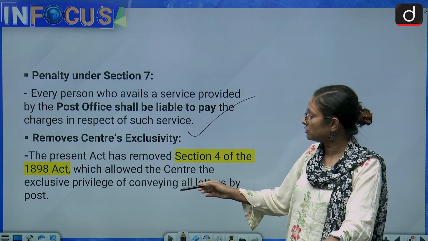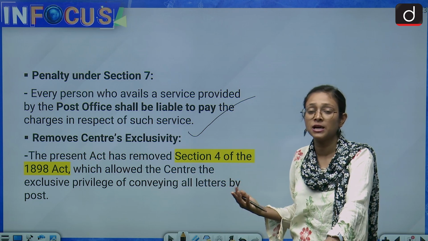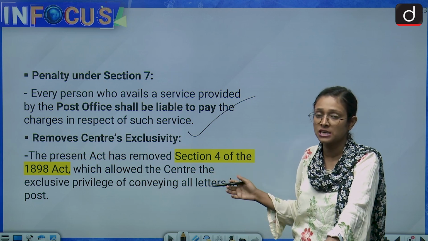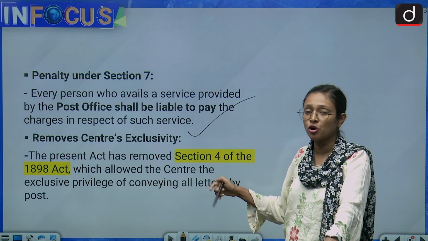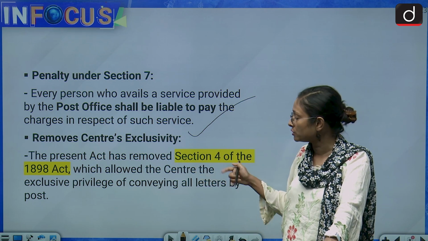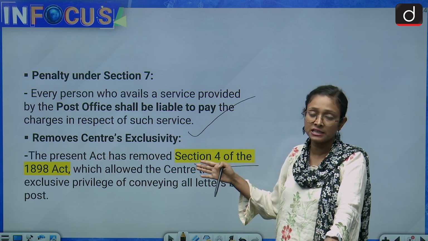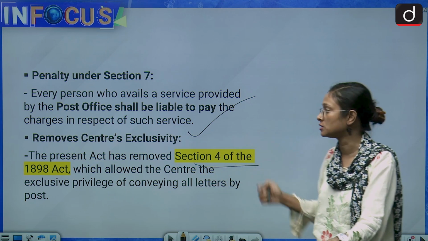Now we come to the another one, which is remove center exclusivity. So earlier what we have seen that the center had this monopoly on conveying of the letters, but this time this particular exclusivity has been improved, or you can say removed. So Section 4 of this particular Act 1898 has this kind of provision, but this time we don't have such kind of the provisions.